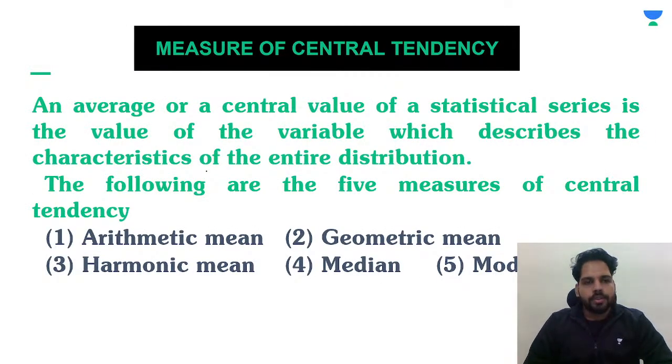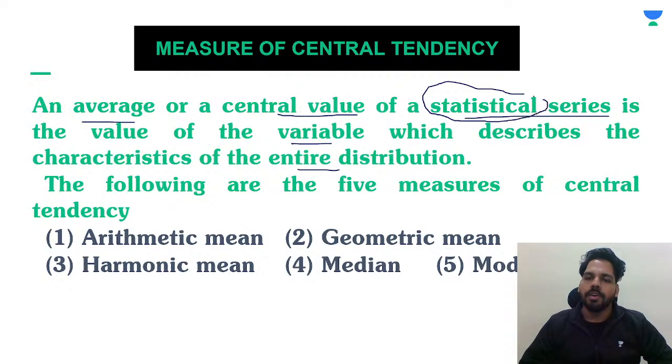And let's start with the topic today, that is measure of central tendency. As you can see on the screen, an average or a central value of a statistical series is the value of variable which describes the characteristics of the entire distribution. That means if you are having any kind of data, basically what is data? The information you are collecting in the form of numerical value, that is called data, right or not? So if you are going to tackle with the data as an average or central value of a statistical series. That means statistics is basically used to tackle with data only, right or not?